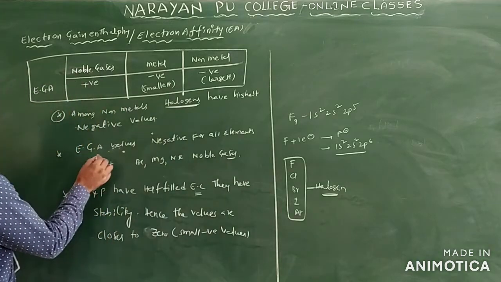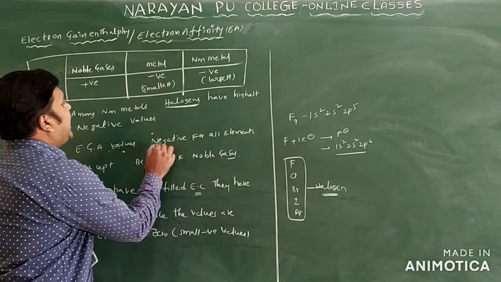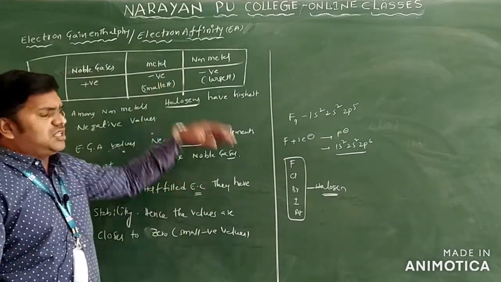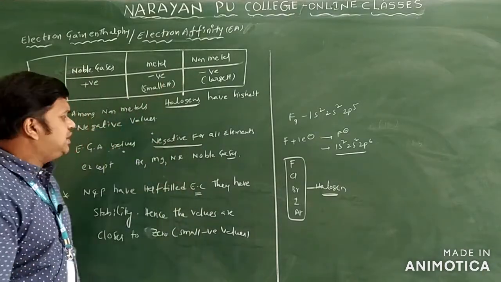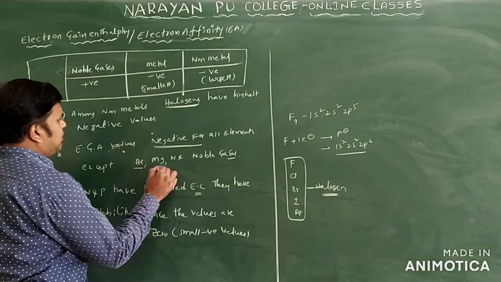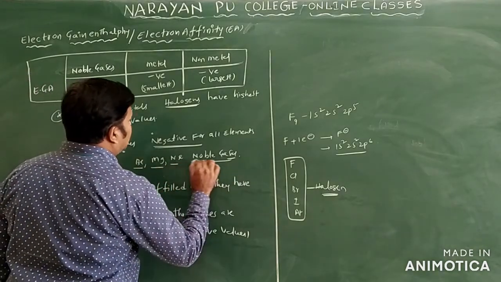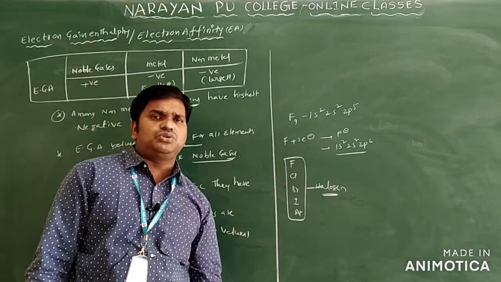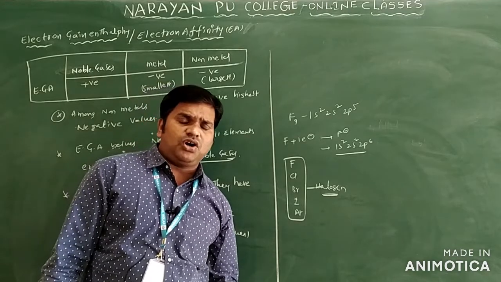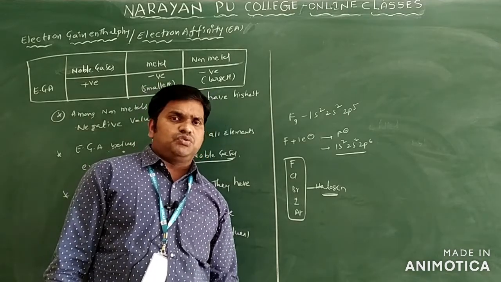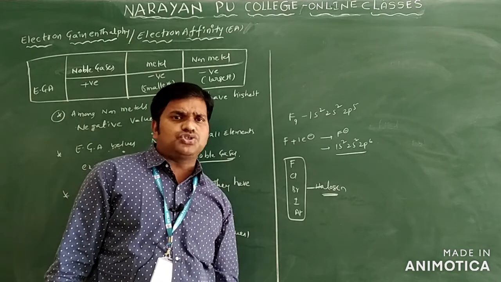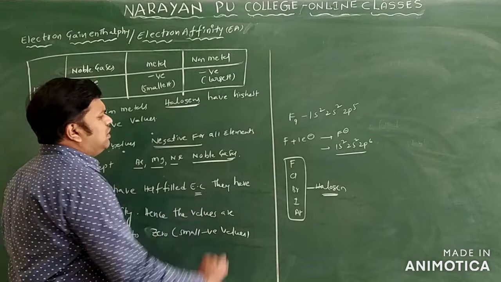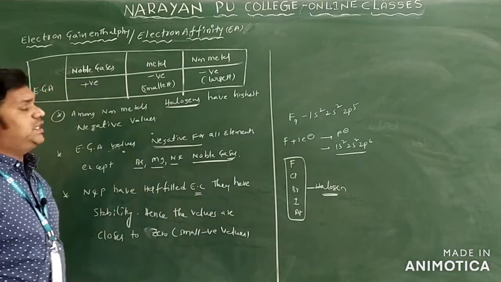Next, electron gain enthalpy values are negative for all elements, whether metals or non-metals, except in the case of beryllium, magnesium, nitrogen and the noble gases. Beryllium, magnesium and nitrogen have extra stability because of half-filled and completely filled configurations, but their values are very close to zero. The noble gases have positive electron gain enthalpy values.